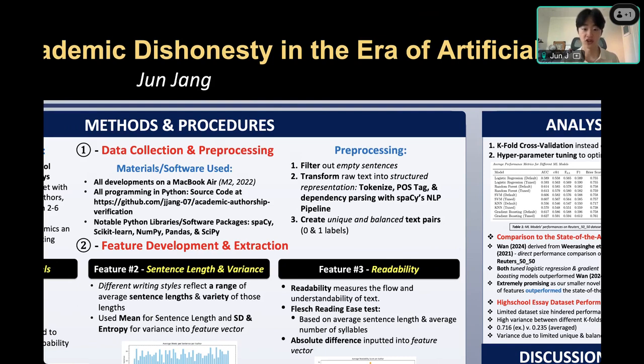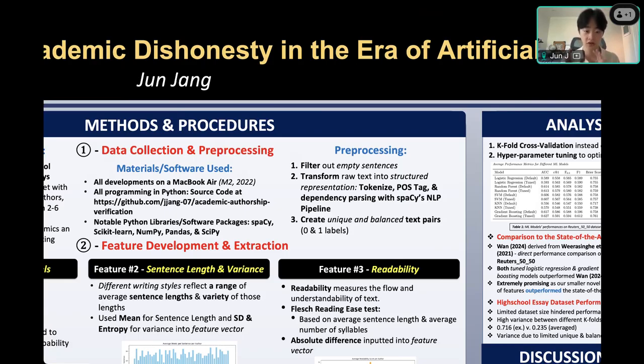The next part was creating unique and balanced text pairs. Whenever you're developing a machine learning model, especially one where you're saying yes or no to whether someone cheated, you have to give the model a taste of both cases. In order for it to figure out if someone did cheat or didn't, you have to give it an idea of what each looks like, which is what 0 and 1 represent. 0 represents different author pairs, where there were enough disparities between two texts for them not to be the same author, while 1 represents same author pairs, where they were similar enough to be classified as the same author.